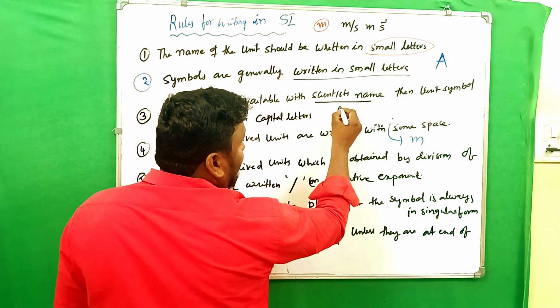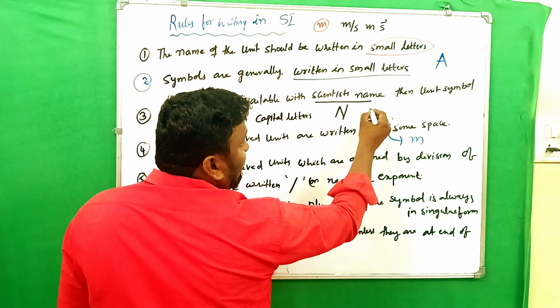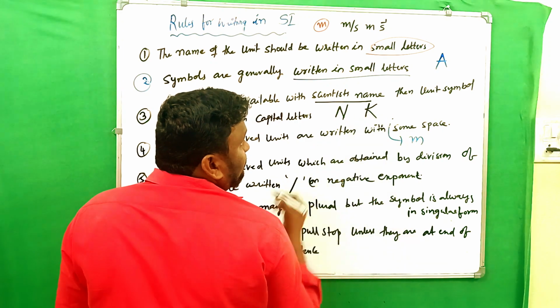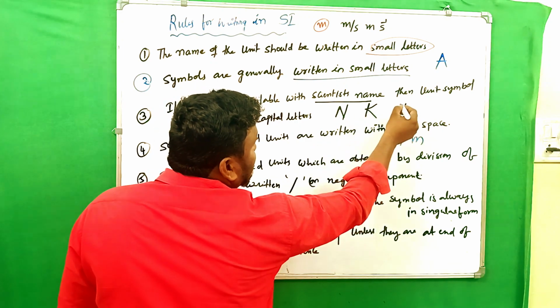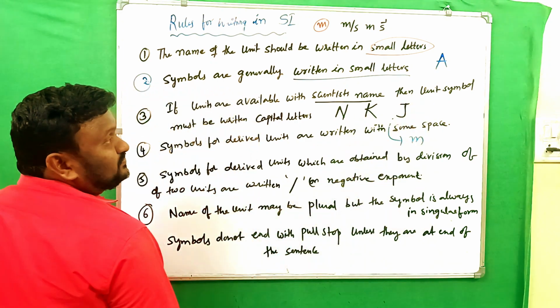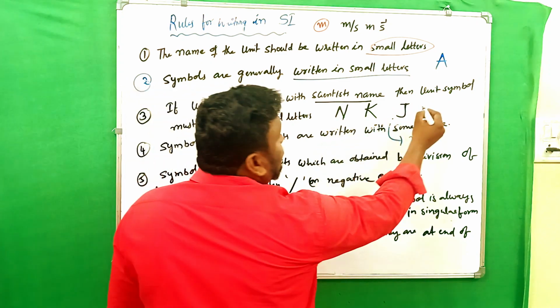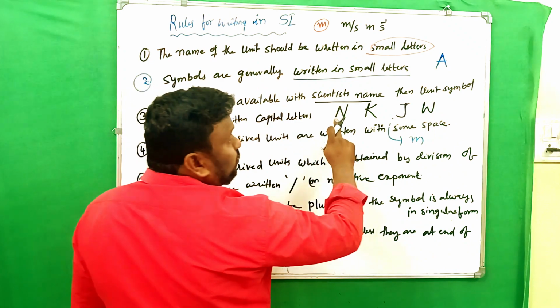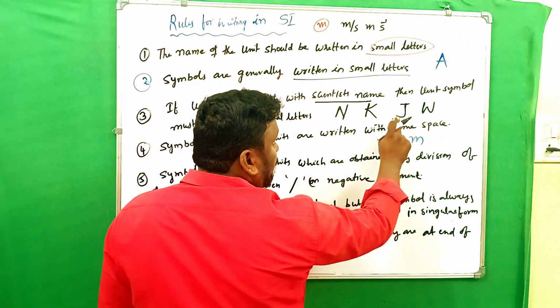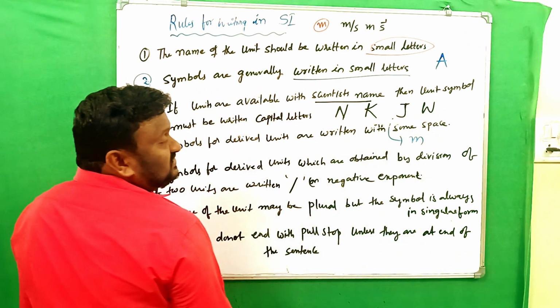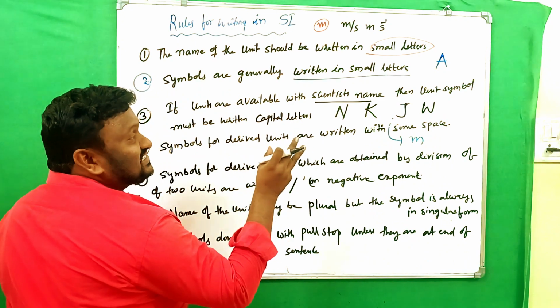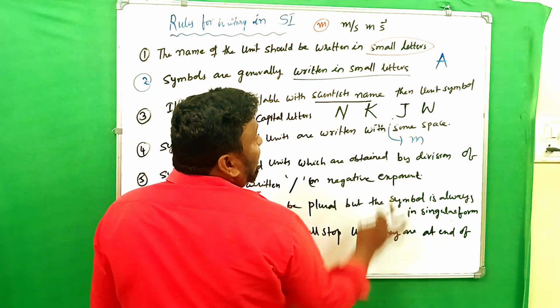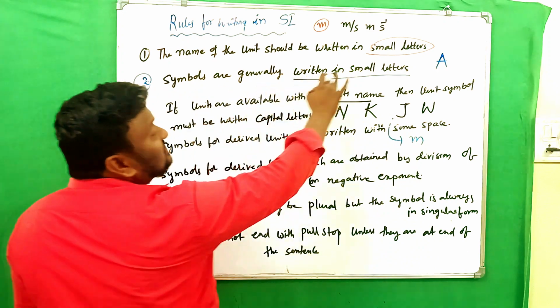Newton, N. Kelvin, capital K. Joule, capital J. Like that. Watt. So Newton, Kelvin, Joule and Watt, these are the units with the scientist names. They only are mentioned with capital letters. Otherwise, we can go for the second rule only.